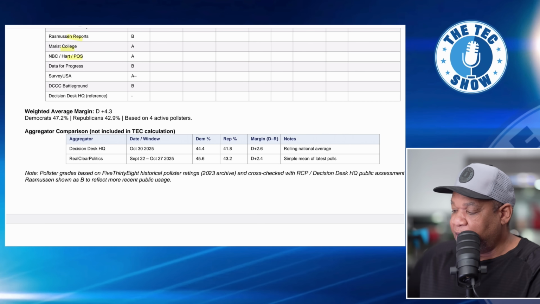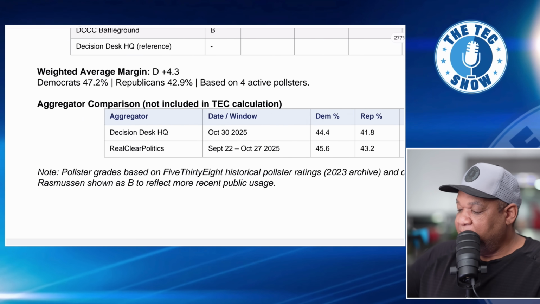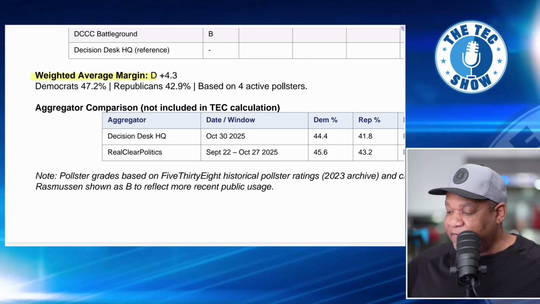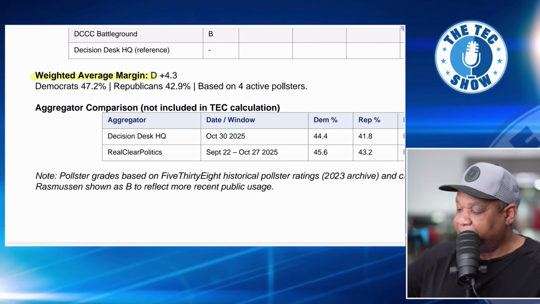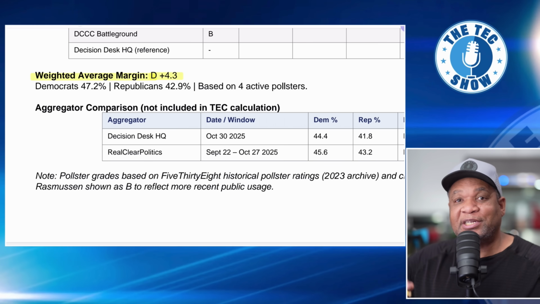Now, as we see some of these other pollsters add their information in, I can come back and give you updated numbers, because every week we're going to do this. But let's go back to the chart here and look at the numbers. With the weighted average, the formula's calculated everything for us. It gives us Democrats +4.3. So that is the number that we're looking at when it comes to the generic ballot.